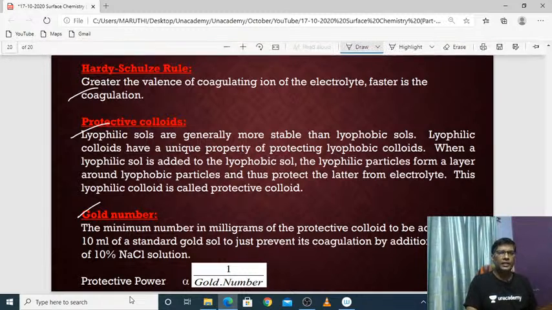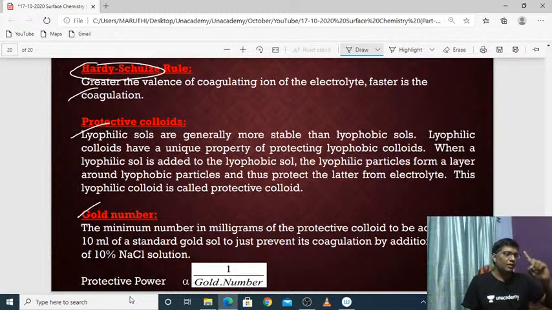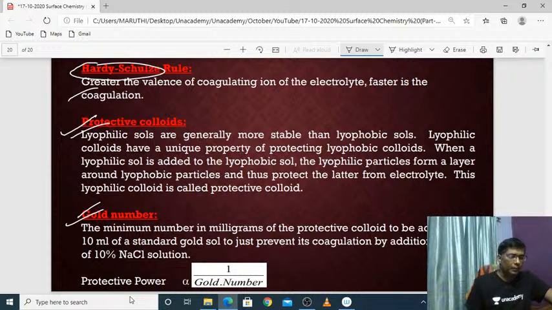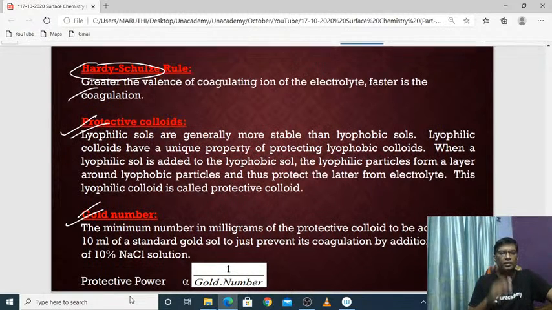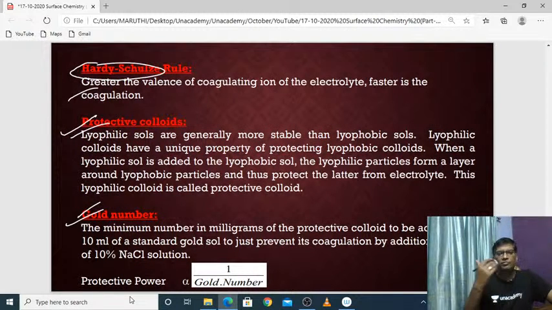Okay. Hardy-Schulze rule is very important, on which definitely one question will come from the EAMCET point of view. And protective colloids, and finally gold number. There are many problems on gold number. If time permits, we will definitely take them up in the next class, either in a special class or on the YouTube live channel.